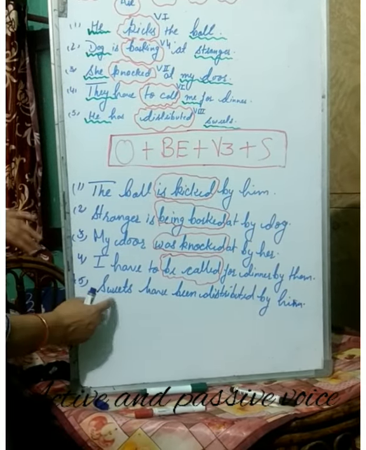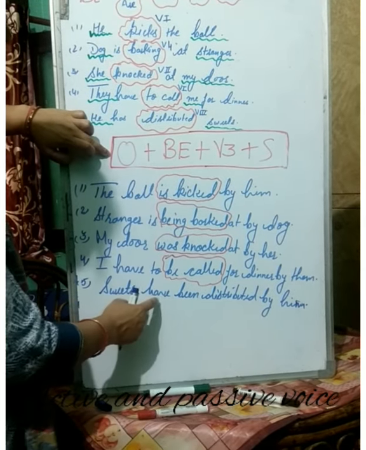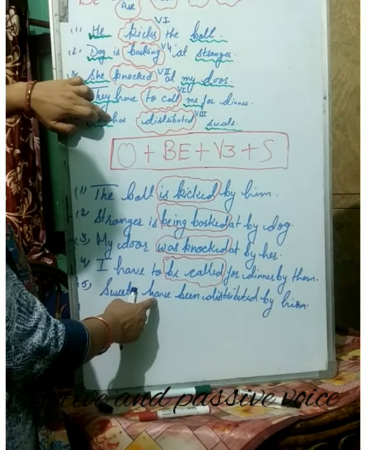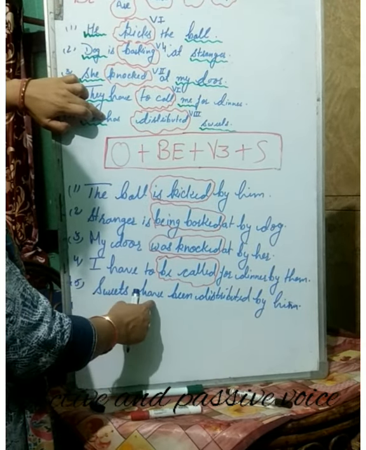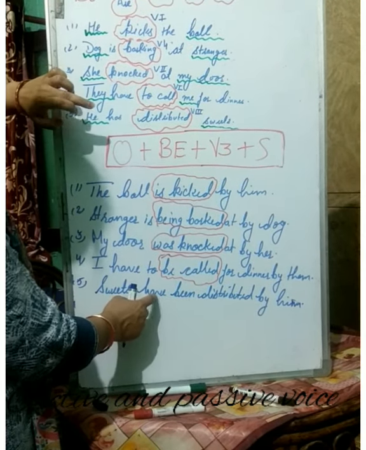Now sweets, what is sweets? That is the object. Now have: has was already used here, so according to this, we have used have. It is the plural form, so we have used have here.